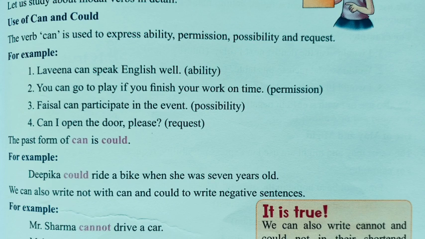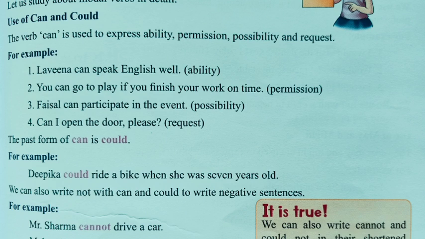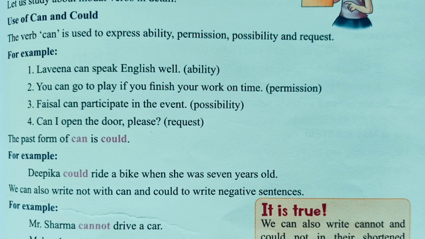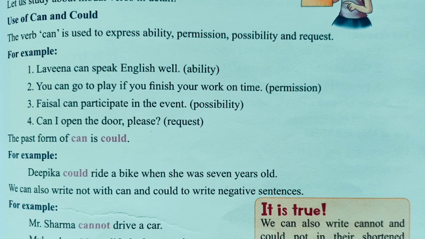You can go to play if you finish your work on time. Now it's a kind of permission granted to a boy: if you finish your work on time, you can go to play. The third example is talking about possibility, that is, Faisal can participate in the event. So it means that thing is possible.